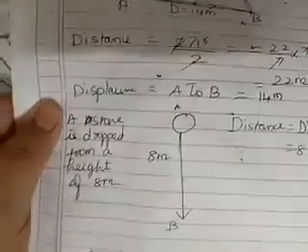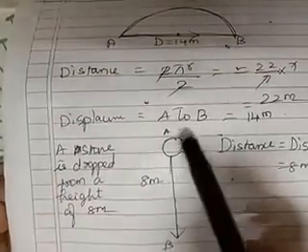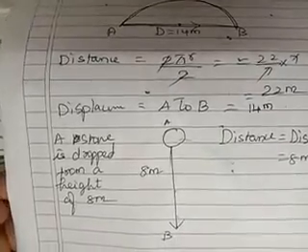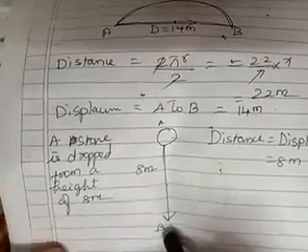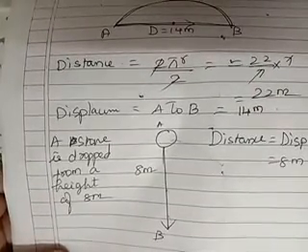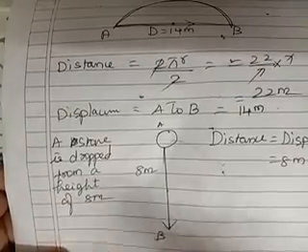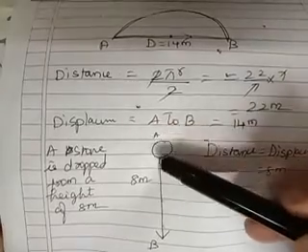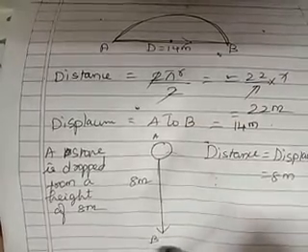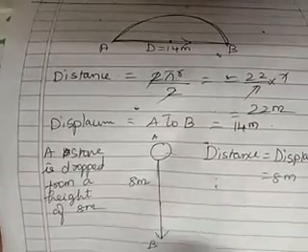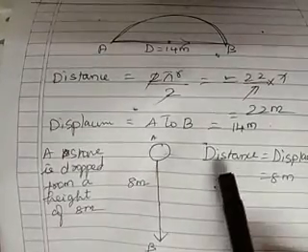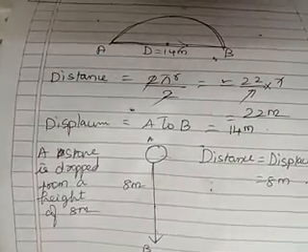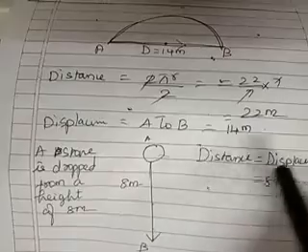Okay. Now one more example. A stone is dropped from a height. Children, see here. A stone is dropped from a height at a distance of 2 meter. I am asking you now, tell me, what is the distance covered and what is the displacement? For displacement, how will you calculate? Starting point, ending point, same. Distance also same. So in this case, you can say that distance is equal to displacement. Yeah, this also can occur. Distance is equal to displacement.